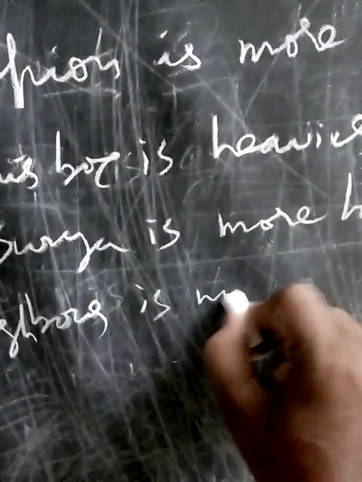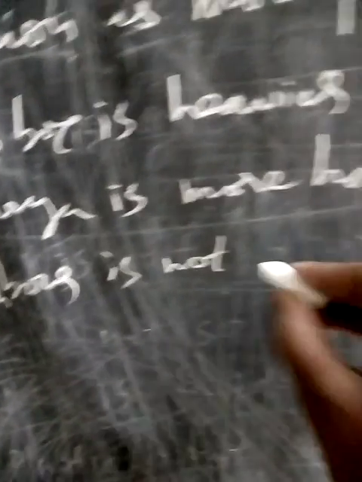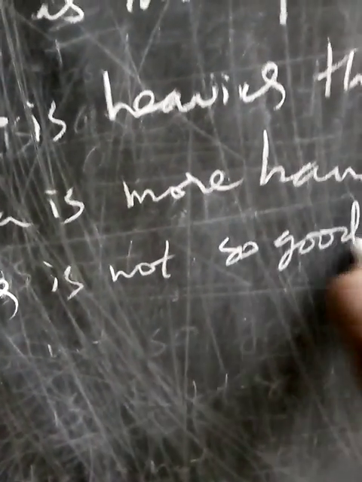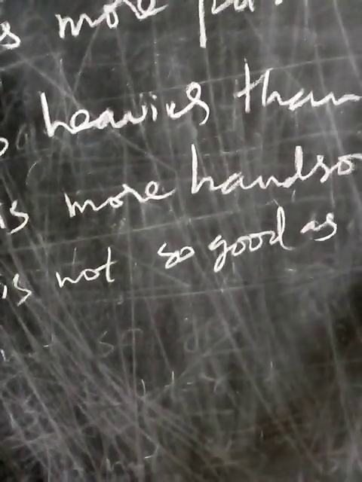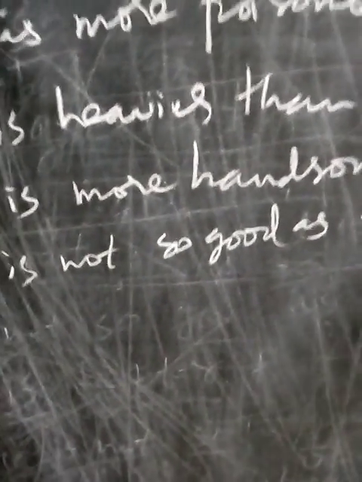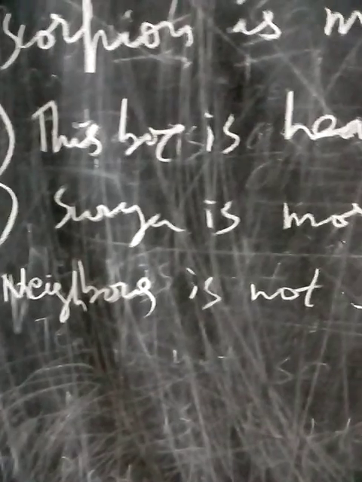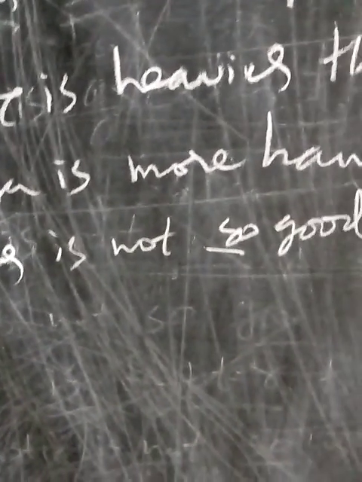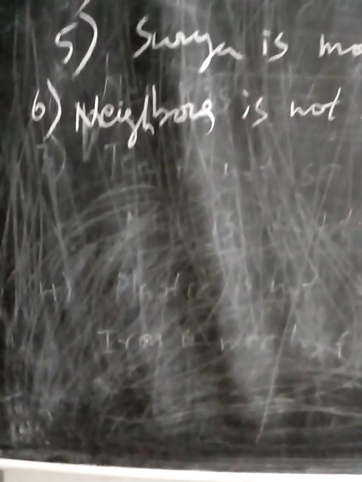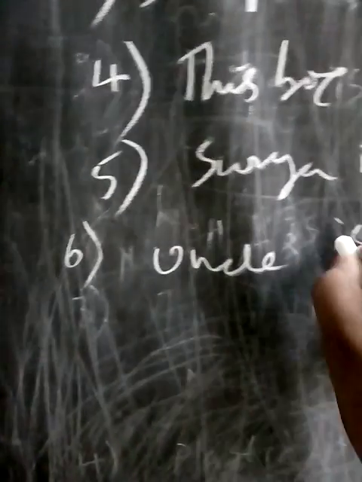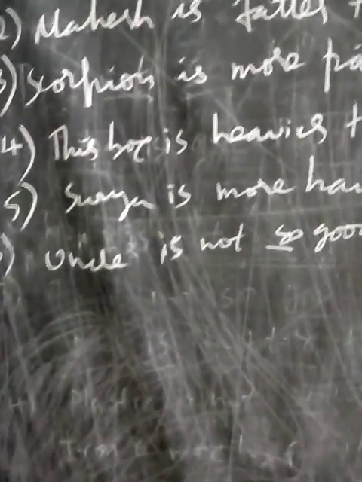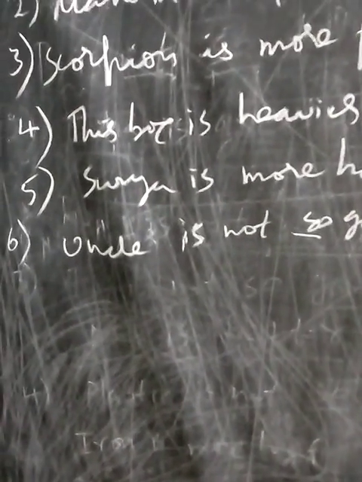Neighbor is not so good as a friend. This is a positive degree. You change it into comparative. Otherwise, uncle is easy. Uncle is not so good as a friend. Next one.